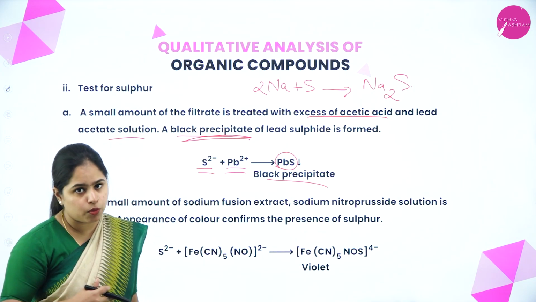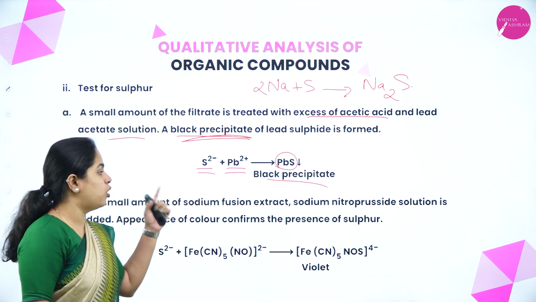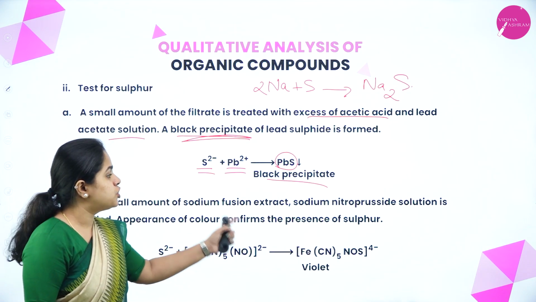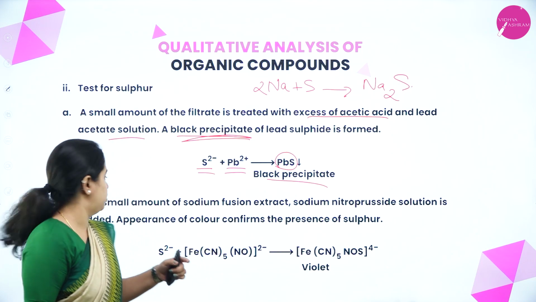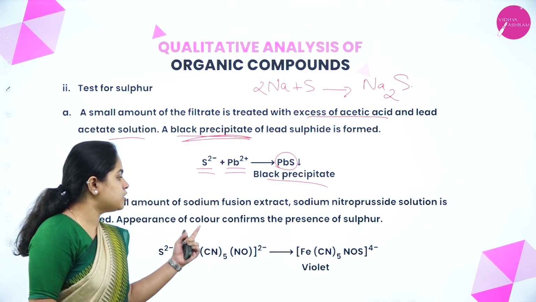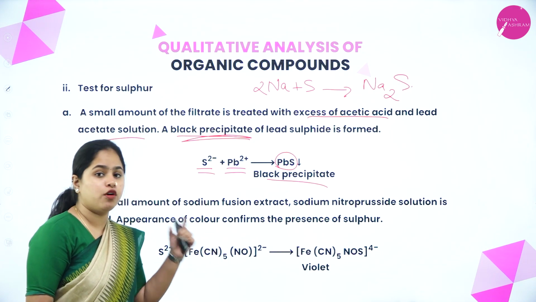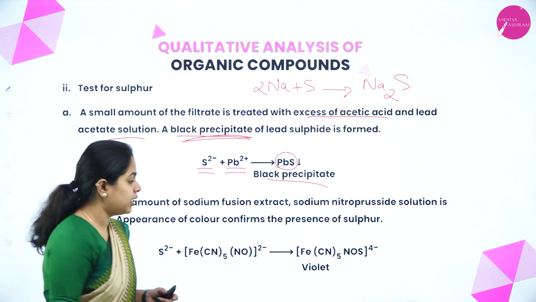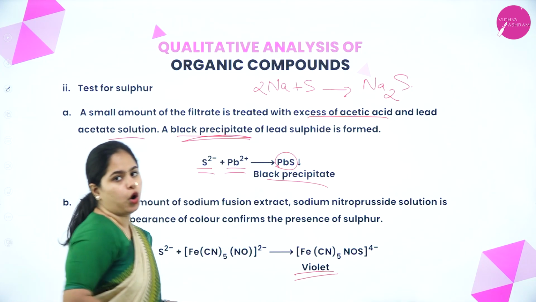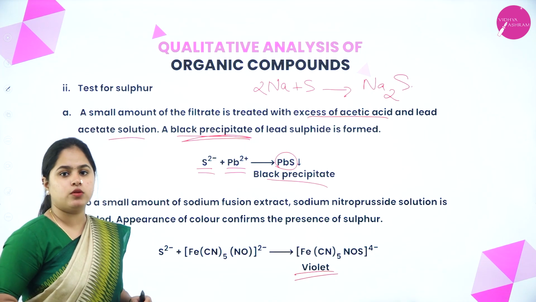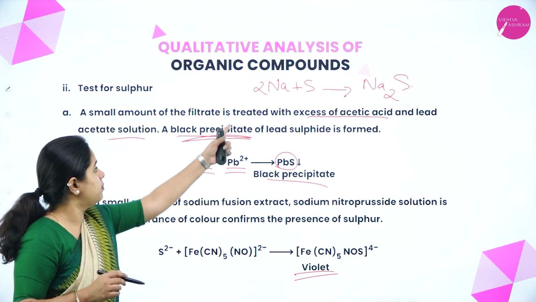I said there is one more test. To a small amount of sodium fusion extract, sodium nitroprusside solution is added and appearance of color confirms the presence of sulfur. What color? A violet color will be obtained. The sodium fusion extract contains sodium sulfide.